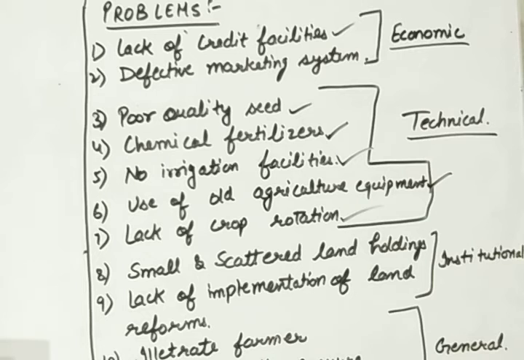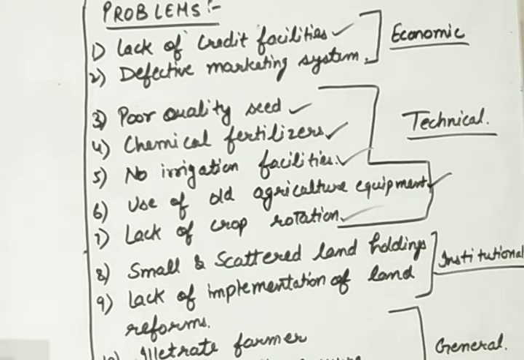Next is institutional problems, and the first one is small and scattered land holding. As I already said, land holding in India is very small, and that too is scattered. Half of the land will be here and half will be 1 to 2 kilometers away. So even if we are willing to have irrigation facilities like tube wells, we are not able to do so because our land is scattered. That is not in combination, that is scattered everywhere.